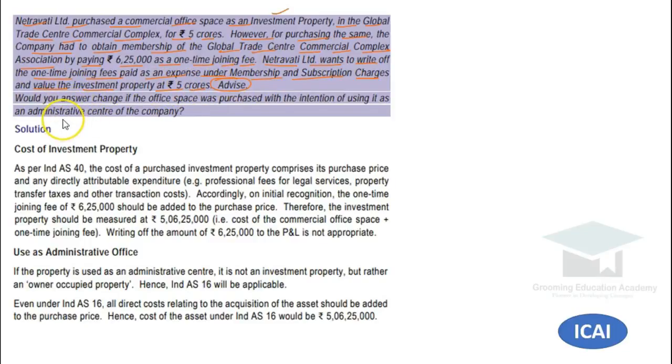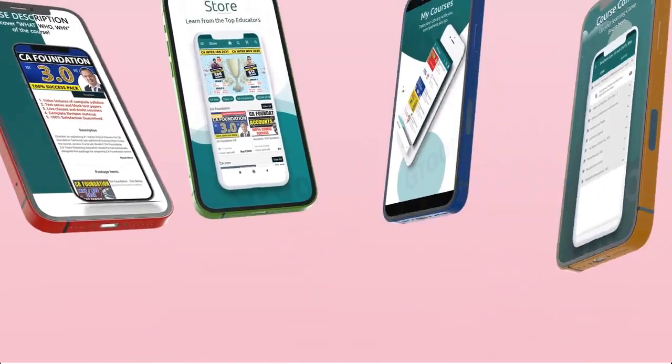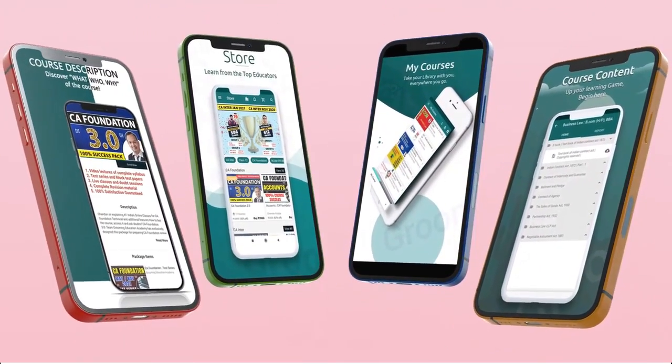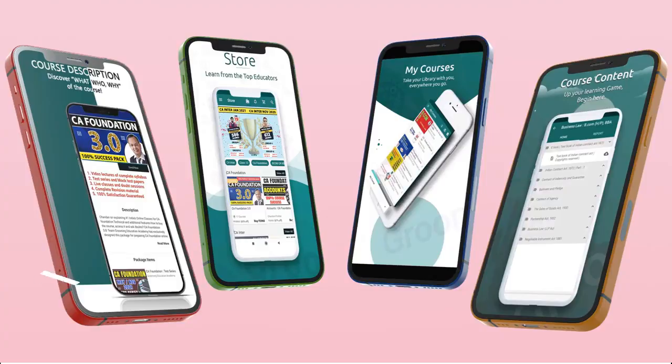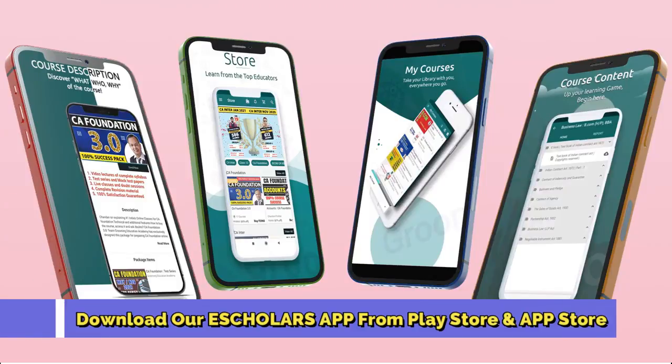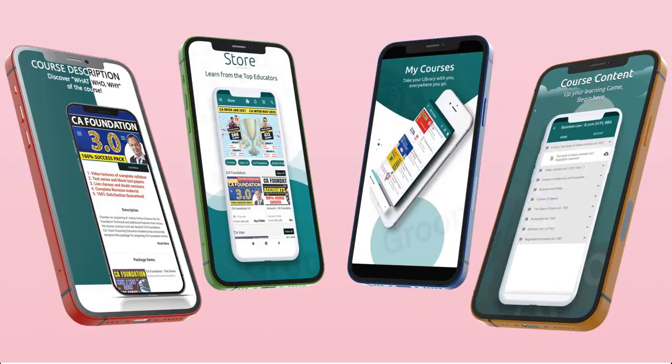So no. If you have paid the membership fees because you want to acquire some commercial complex from this Global Trade Center, and it is mandatory to obtain the membership to acquire this property, then it's a directly attributable cost, and in case of directly attributable cost, it will be added to the cost of investment property. So accordingly 5 crores plus 6,25,000, the property will reflect in the books of accounts at 5 crores 6,25,000.